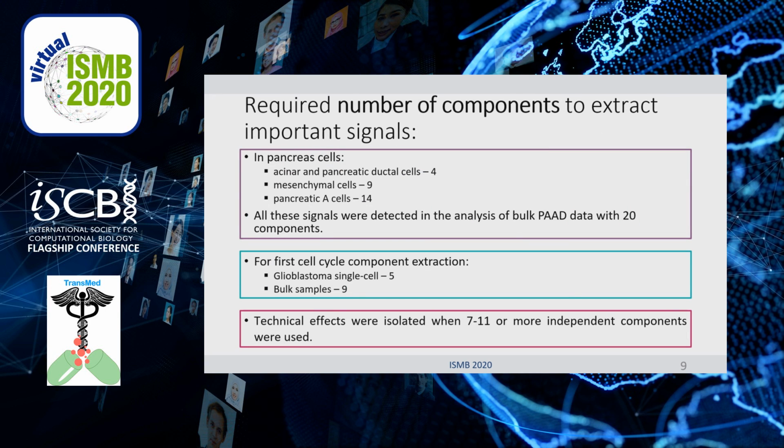Then we estimated the required number of components to extract important signals. Pancreas individual cell type signals, and all these signals were detected in bulk adenocarcinoma samples decomposed on 20 components. Then the required number of components to extract the cell cycle component, and the component related to technical effects.